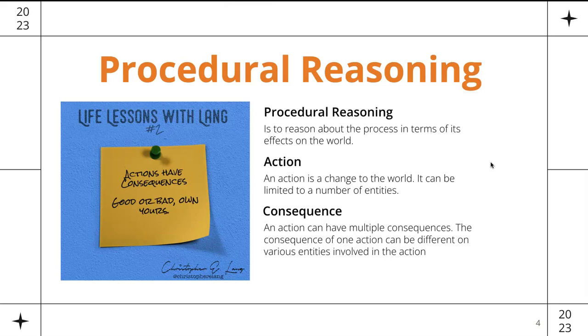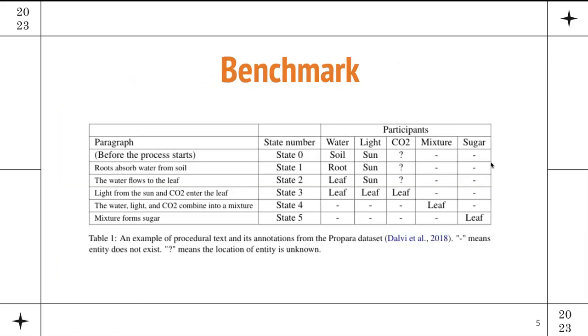And remember, the process actually affects the world through a set of actions, and each action has a set of consequences which would alter the state of a set of entities. The task that we are specifically trying to solve in terms of procedural reasoning here is entity tracking, which is proposed in this dataset called ProPara, where we have a set of paragraphs. For instance, roots absorb water from soil, the water flows to the leaf. And then there is a set of entities of interest, called participants here, whose location we want to know at each step. For instance, water after roots absorb water from soil is at roots, but mixture and trigger does not exist, and we don't know where CO2 is.